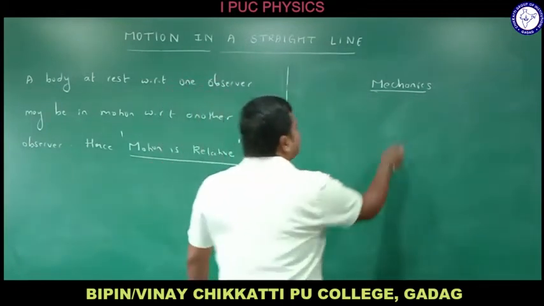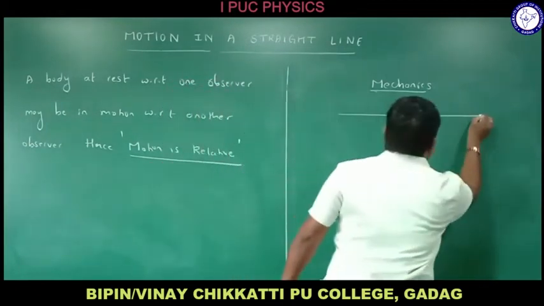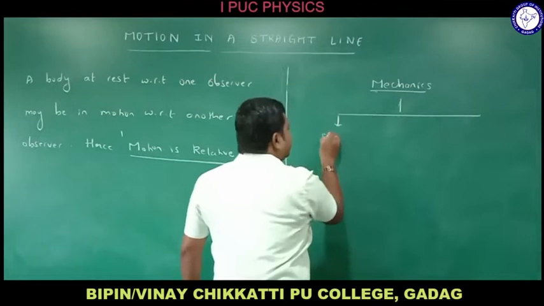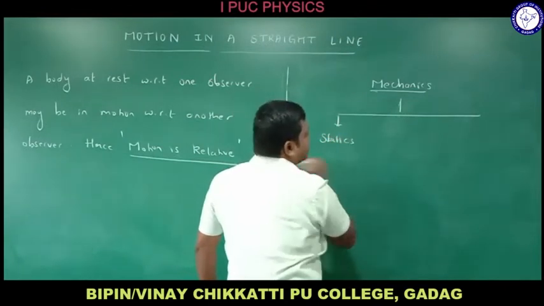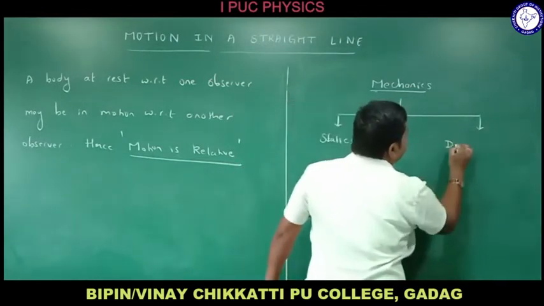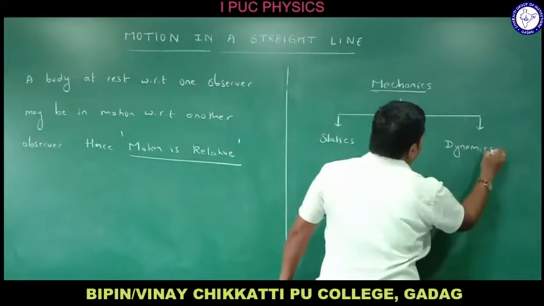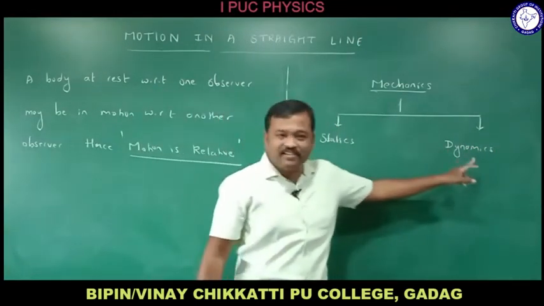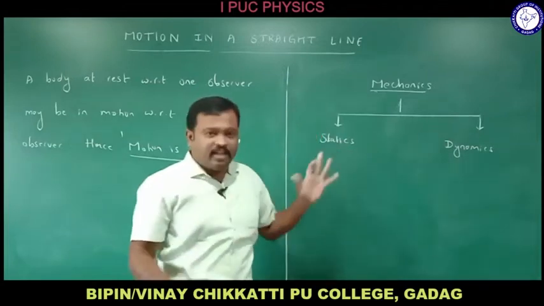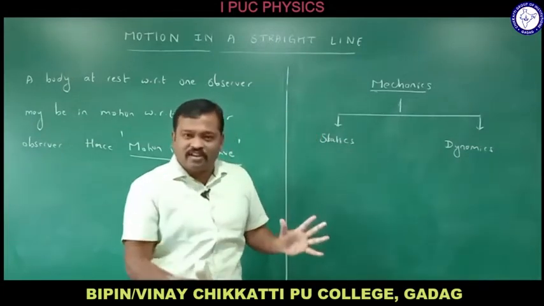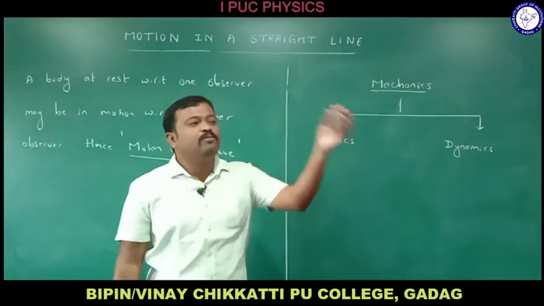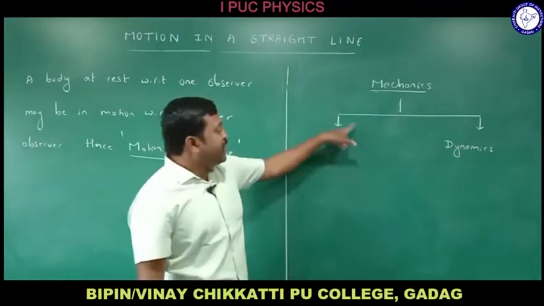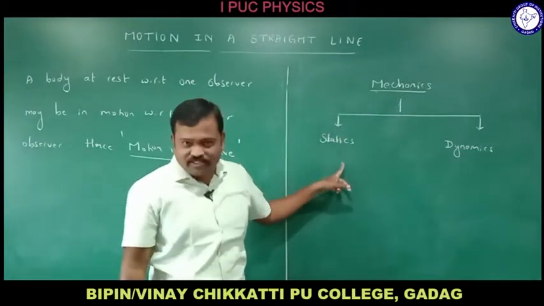So mechanics is again divided into two types, right? One is statics, and another one is dynamics. Mechanics is divided into two types: statics and dynamics. Static, the name itself says static, means a body at rest. Whenever we study the body at rest, that branch of physics is called statics.